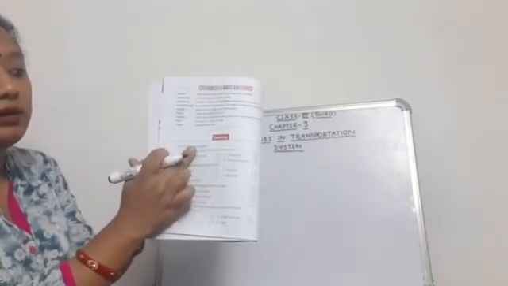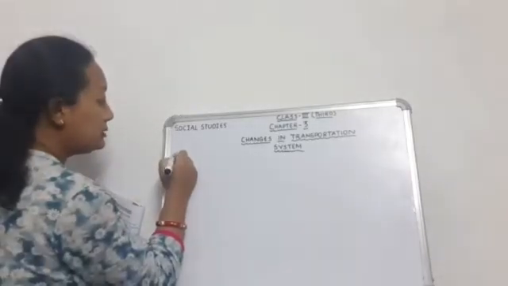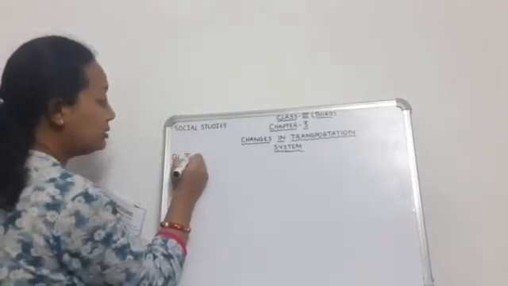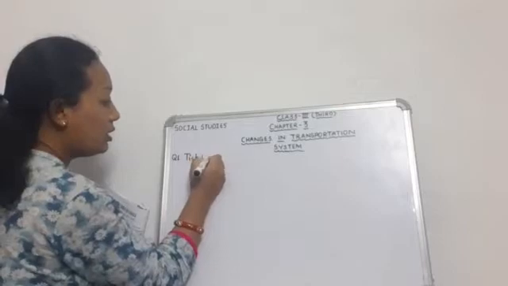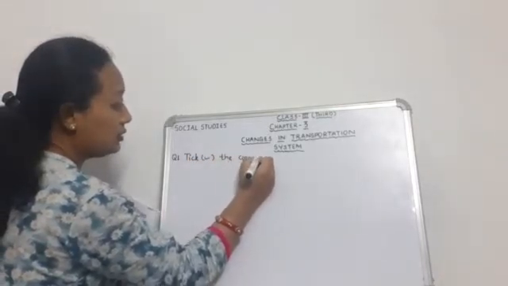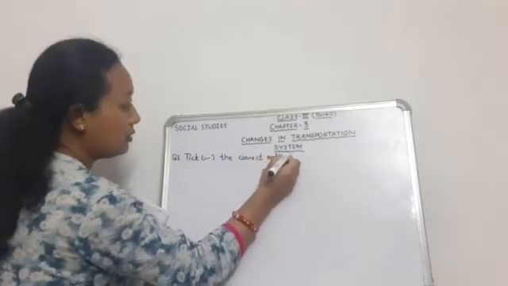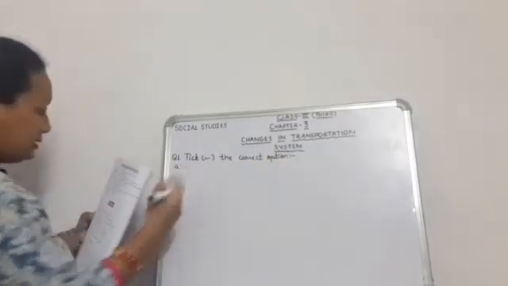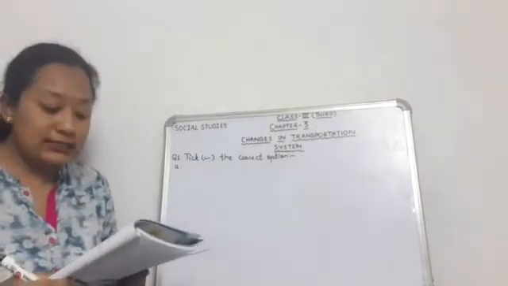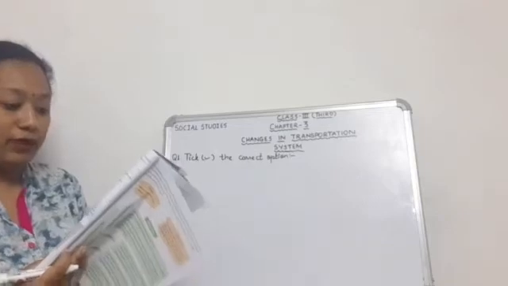Page number 26, the first question is tick the correct option. Number A: reed boats near Lake Titicaca are also known as. It was on page number 24.